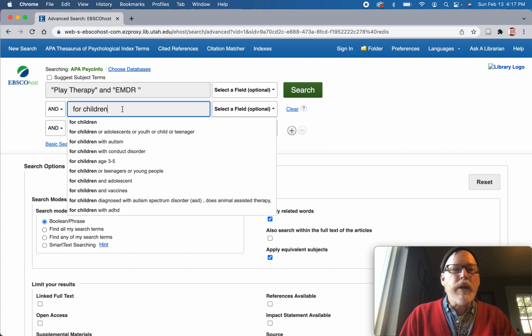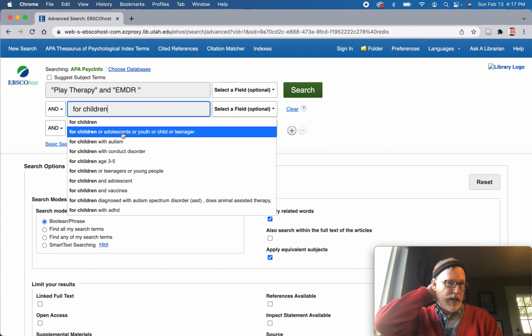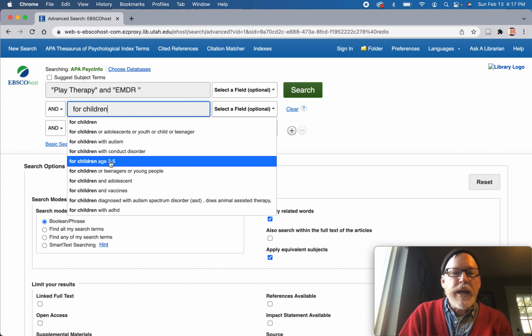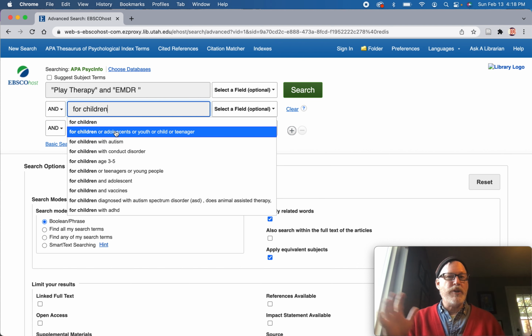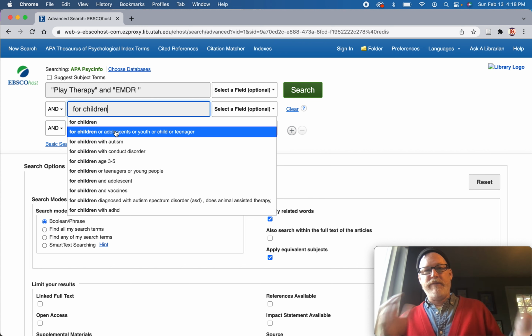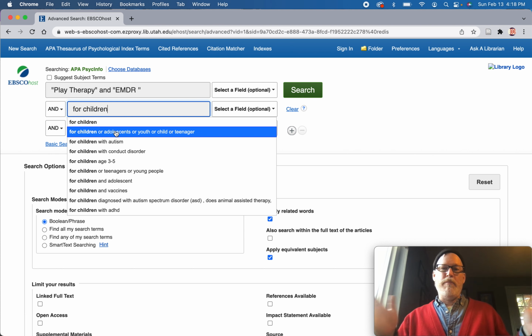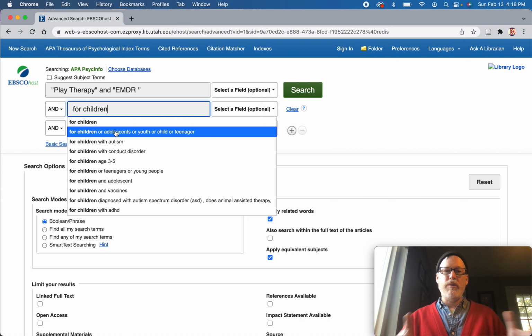And here's the cool thing, it'll give you synonyms for that. So if a study is looking at an age, here they have an age range. What's your range for children? There's no hard and fast set moment for children. We know that if you're 50, you're not a child, but does childhood stop at 10 or 11? When does adolescence begin? Youth, child, or teenager?